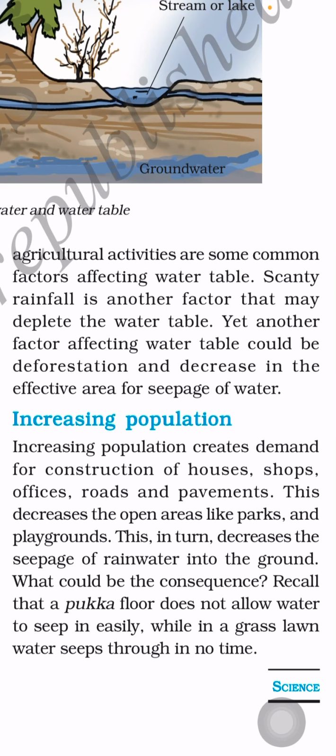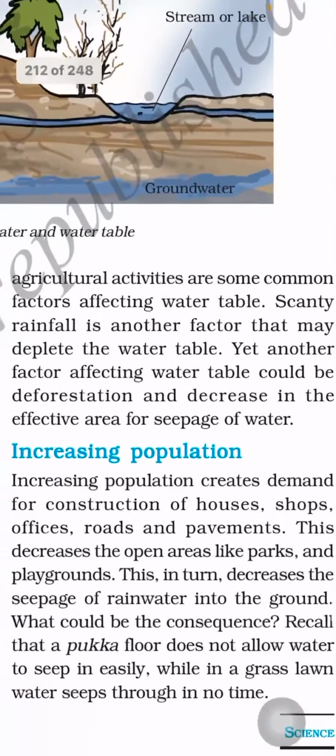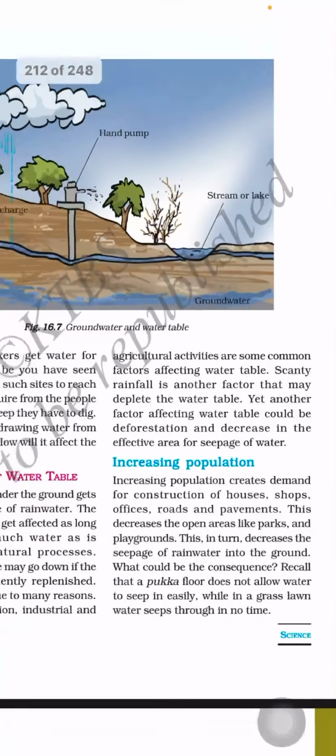Okay, scanty rainfall is another factor that may deplete the water table. Another factor affecting water table could be deforestation and decrease in the effective area for seepage of water. Sloping area means downhill areas. In mountains you can see the water will flow very easily from one place to another place. Why? Because the hilly region is there. From upper surface to ground surface the water will flow. So that's why the water seepage will not happen. So earth will not get sufficient water for seepage of water. Okay, so that's why the depletion of water table is also happening.